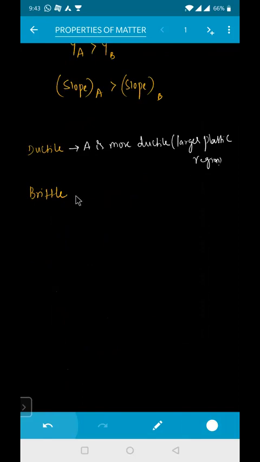Brittle means right now B. B is your brittle because B is more brittle, with a smaller plastic region. This is your small plastic region.